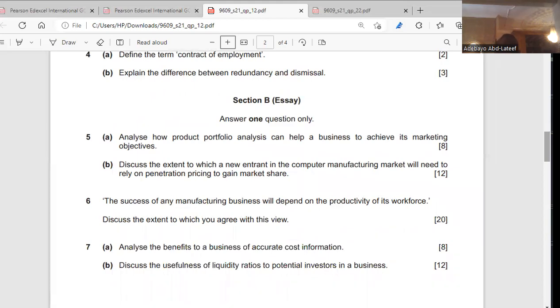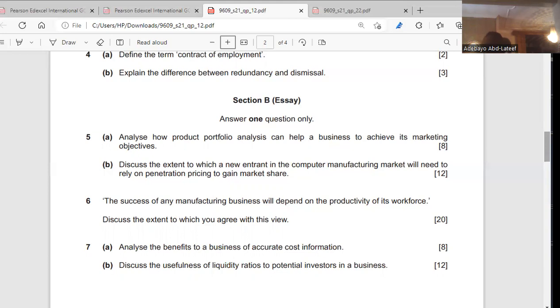Please read. Analyze how product portfolio analysis can help a business to achieve its marketing objectives. So first, you have to define what product portfolio is. Product portfolio is a collection of products that the business sells. The collection of the products you have that is made available to be sold. That is what product portfolio is.